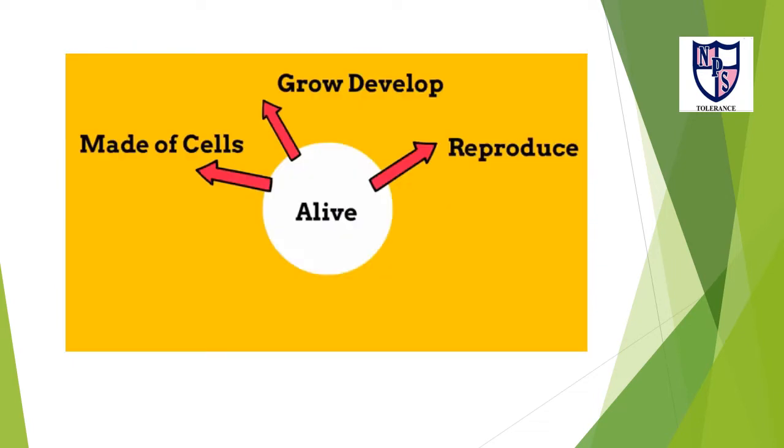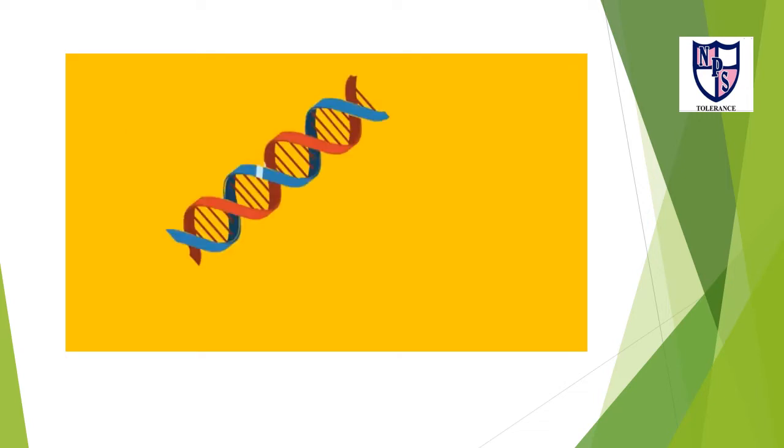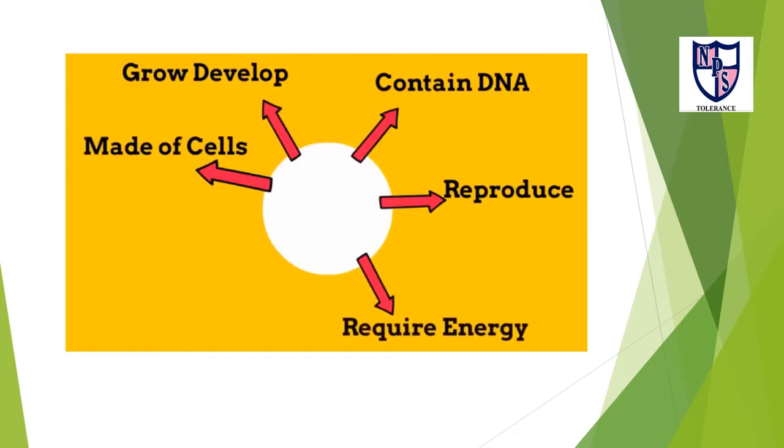Living things also contain DNA, deoxyribonucleic acid. Living things require energy for their daily activities.